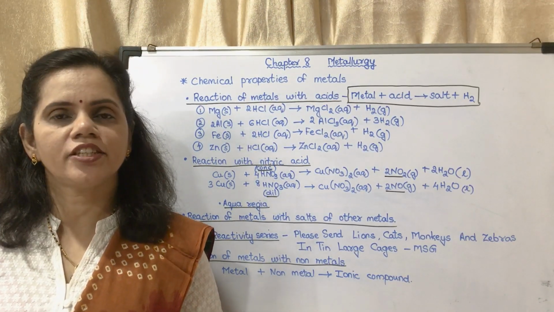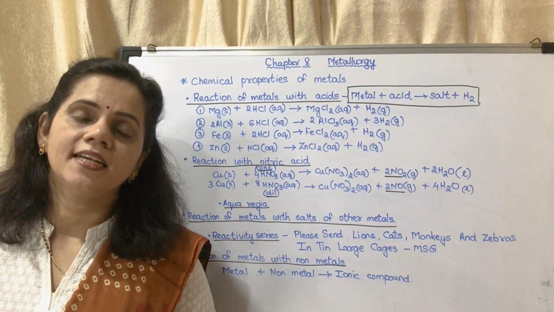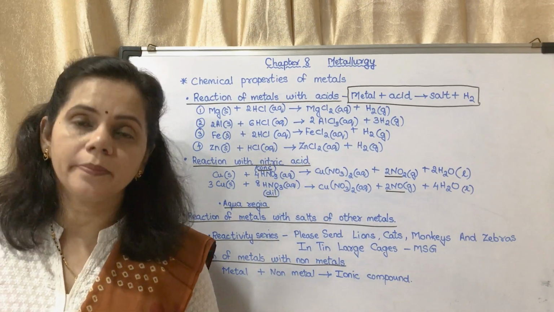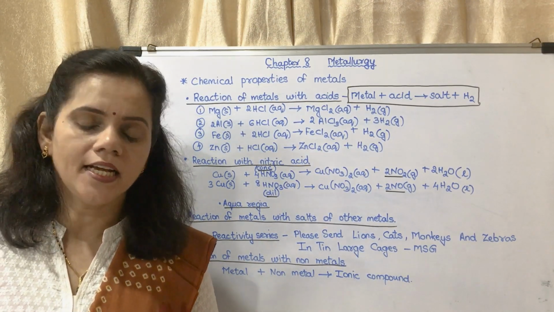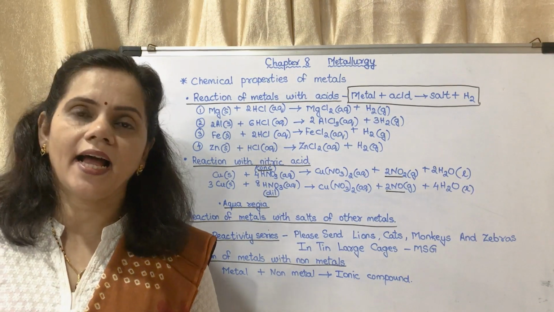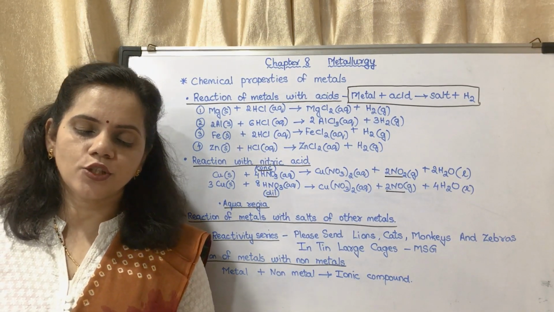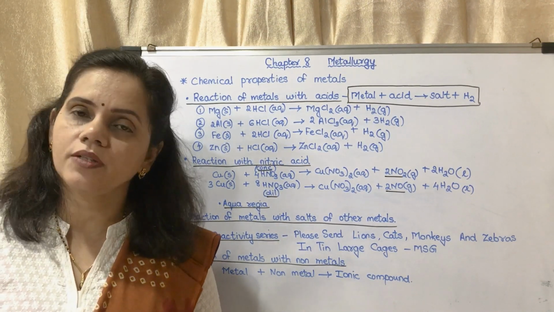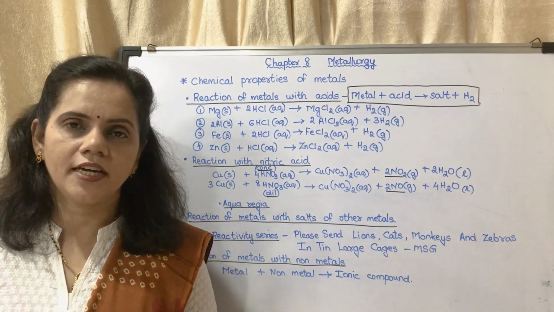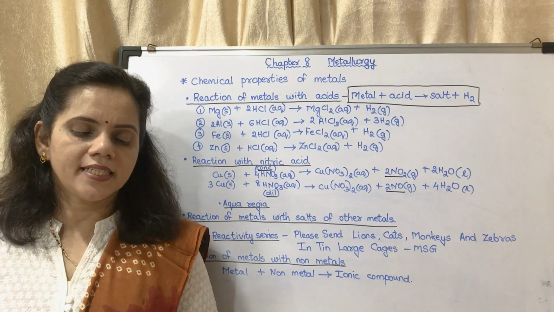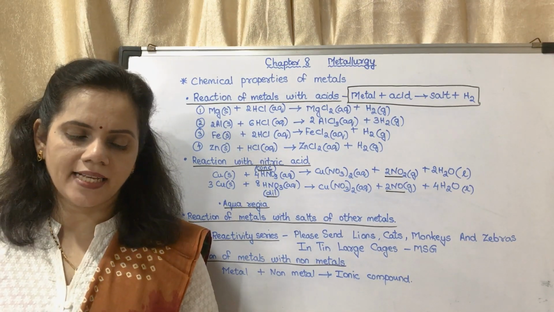Now the next is reaction of metals with acids. There is a misprint in the textbook on page number 95. Above C, reaction of metals with acids, there is a question: test whether the metals gold, silver and copper react with water. They generally do not react with water. Next is reaction of metals with acids.